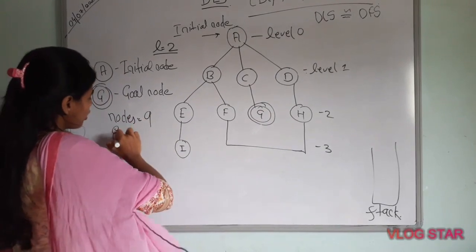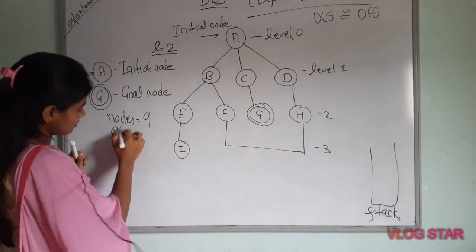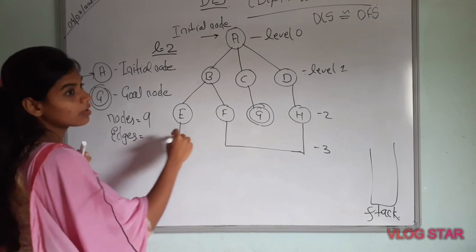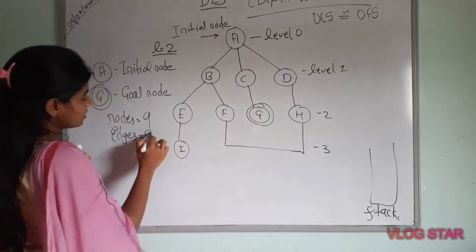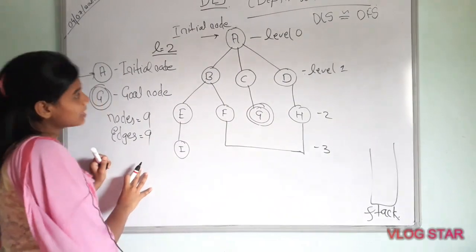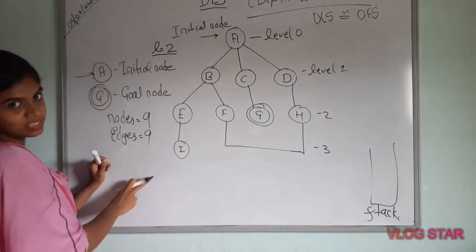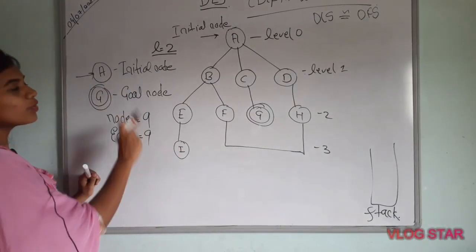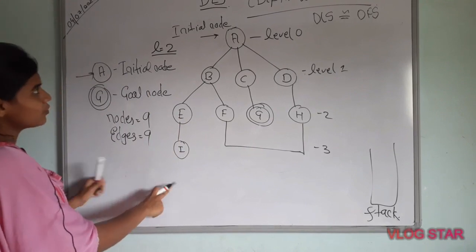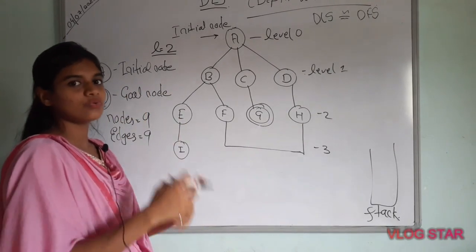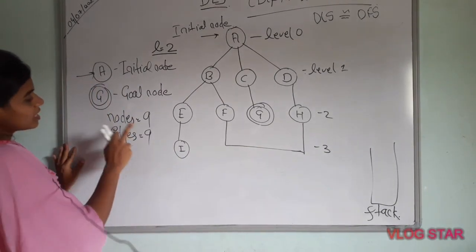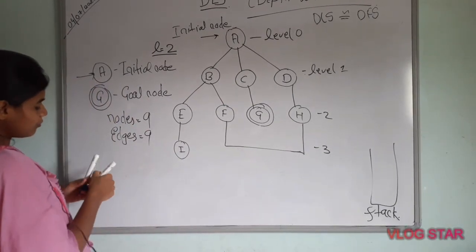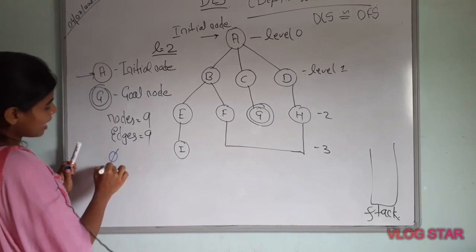How many edges are there? 1, 2, 3, 4, 5, 6, 7, 8, 9. There are 9 nodes and 9 edges. Our start node is the initial node, the root node, A, and our goal node is G. You can call it start node, initial node, root node, whatever you want.